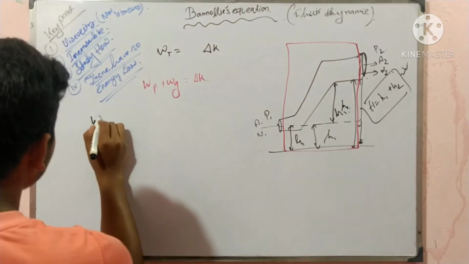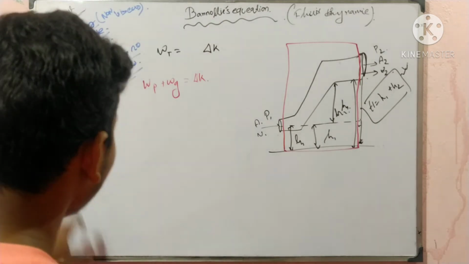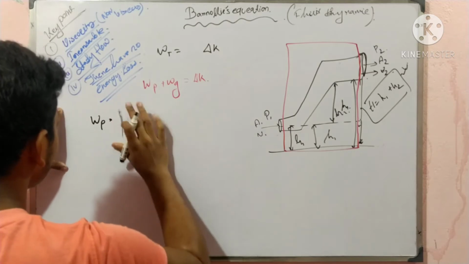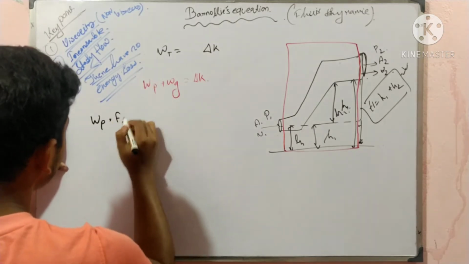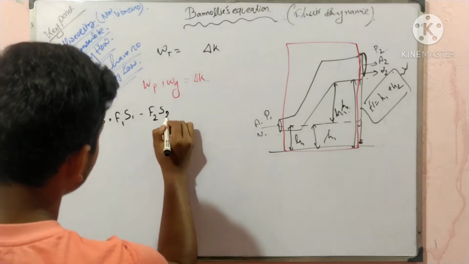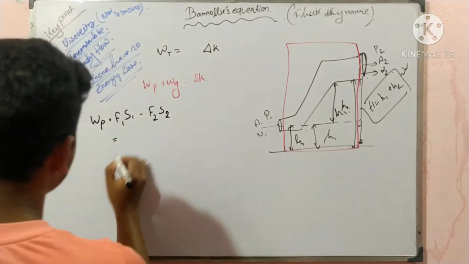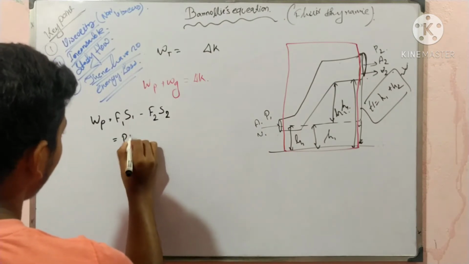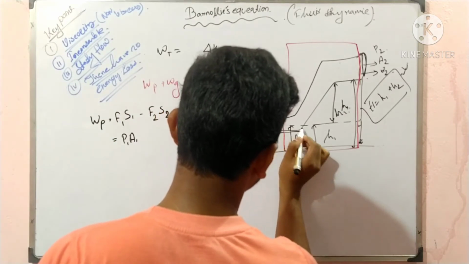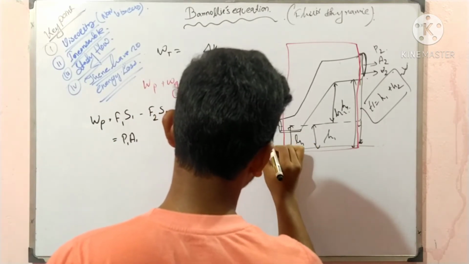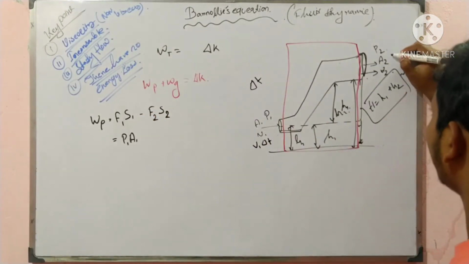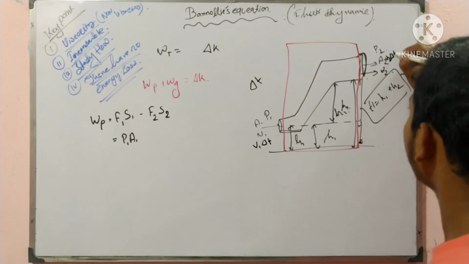Now what is the work done by the pressure? We can write the work done by the pressure as force times displacement. F1 S1 minus F2 S2. Okay, this simplifies to P1 A1. What is the displacement of the liquid now? That is V1 delta T, and for the same delta T, V2 delta T.